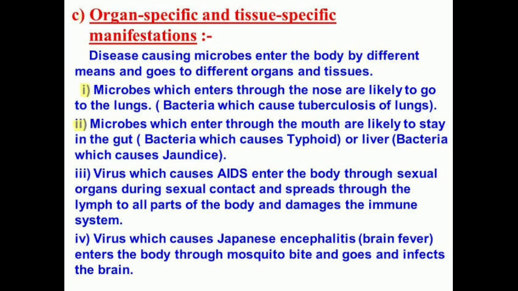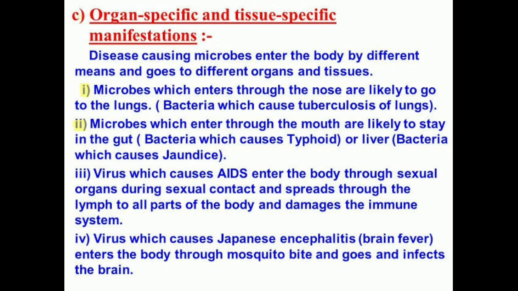And the next example is the virus that causes Japanese encephalitis, that is brain fever. They also enter our body through a mosquito bite and they will infect the brain. Then what about the symptoms of these diseases? We can say that the signs and symptoms of a disease will depend on the tissue or organ which the microbe targets.